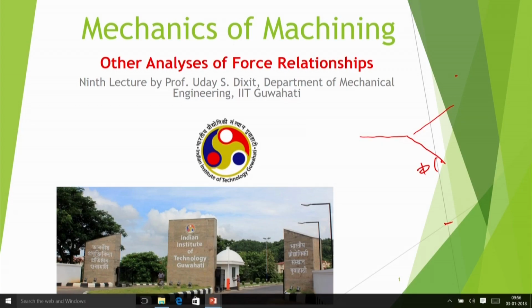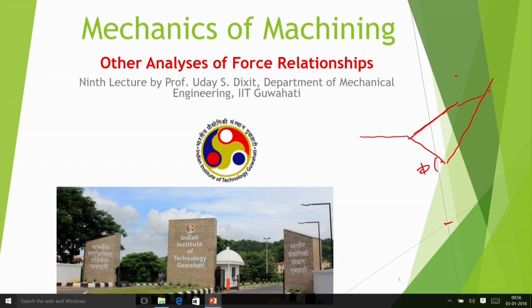Even I discussed the slip line analysis of Lee and Shaffer. The Lee and Shaffer slip line solution also assumes a type of single shear plane. Although it is a slip line, here we established this type of relation. There was a phi and then there was a slip line. This is considered as a slip line, and then there was a free surface. This was the tool.